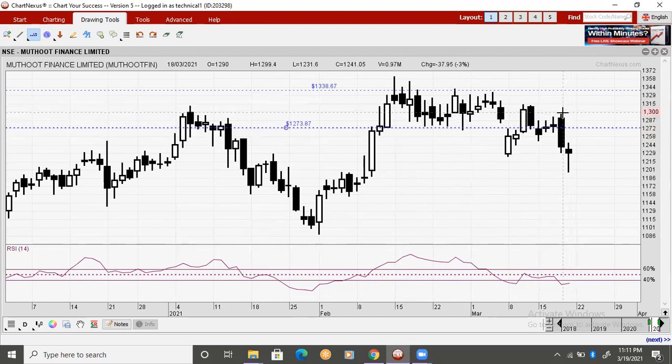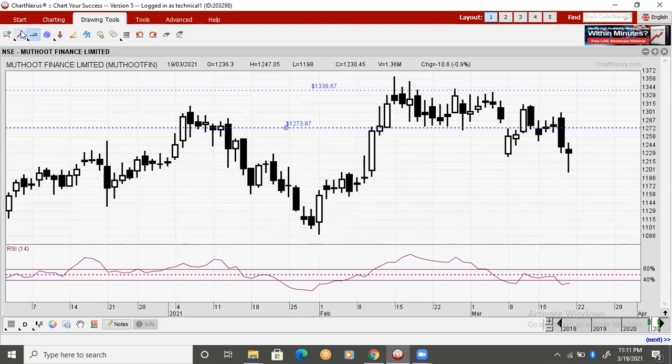And look at this strong bearish candle yesterday, that is on Thursday. Muthoot Finance broke 1275 level with a strong bearish candle. So that's why this made me go for the bear call spread strategy in Muthoot Finance. Now look at this candle. This is the shooting star, 15th February candle.